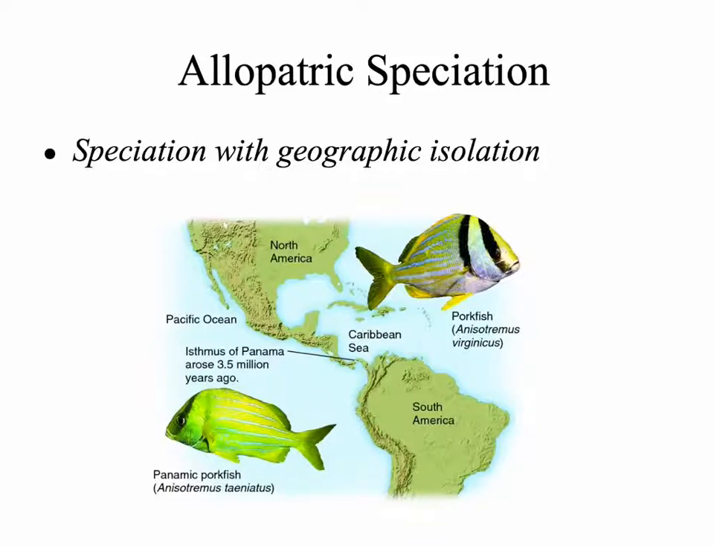The Isthmus of Panama has divided many groups of organisms in the Caribbean Sea and the Pacific Ocean. Because of the geographic isolation, these animals and plants have also been reproductively isolated, and natural selection has worked on them differently, providing us with different species.